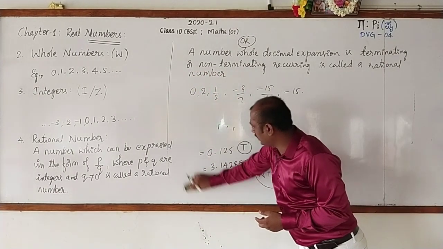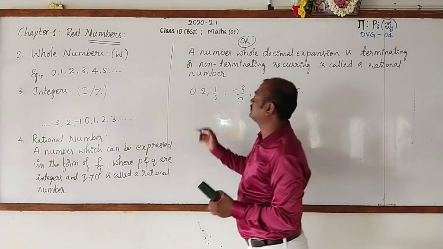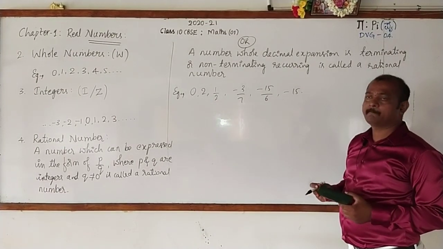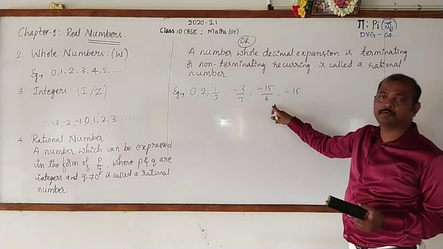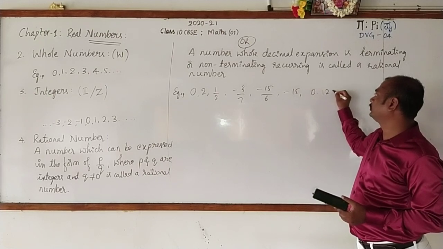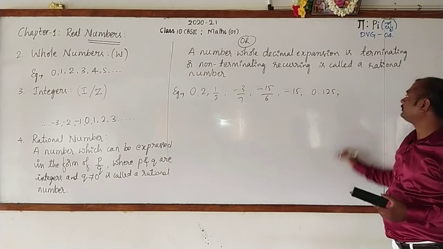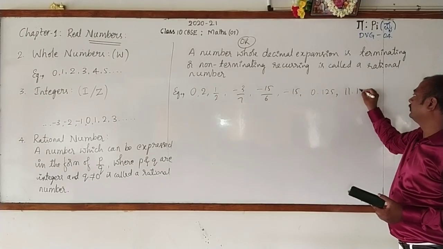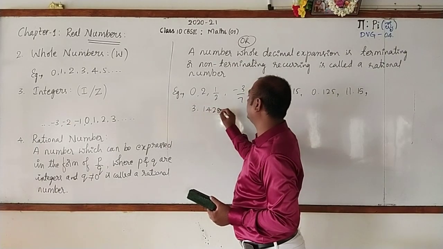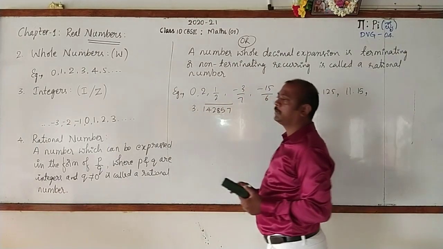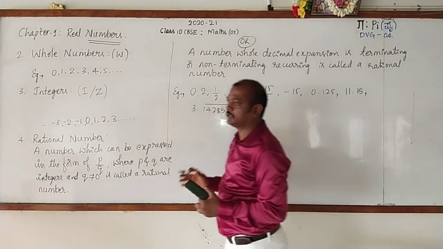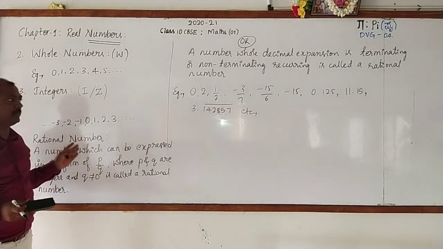And the examples for rational number, you can just go for taking these. Example: 0, 2, 1 by 2, minus 3 by 7, minus 15 by 6, minus 15, alright, 0.125, then 11.15, 3.142857 bar, etc. All these are examples for rational number.